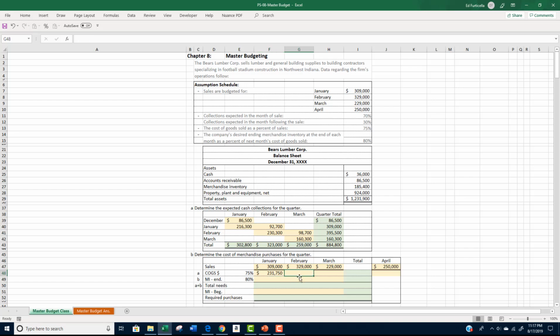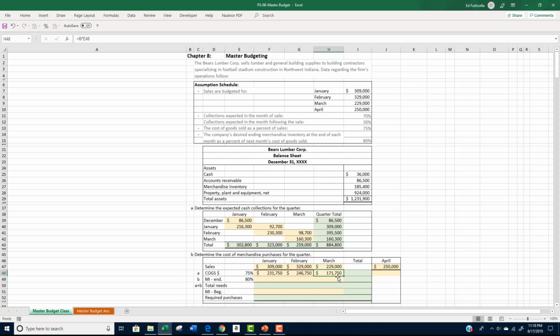For February, we multiply $329,000 of sales by 75% to get a cost of goods sold of $246,750. For March, we multiply $229,000 by 75% to get a cost of goods sold of $171,750.